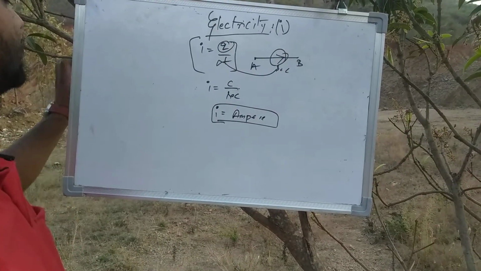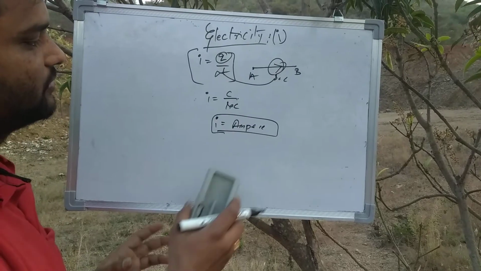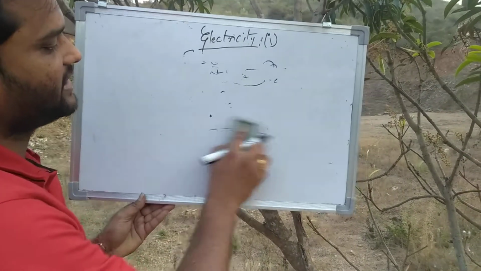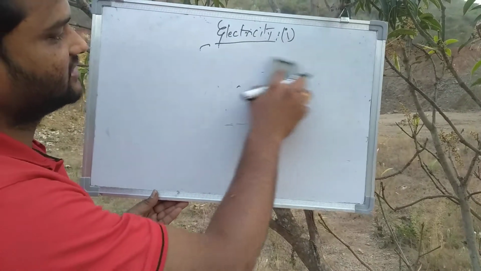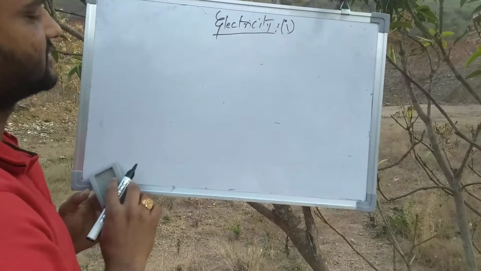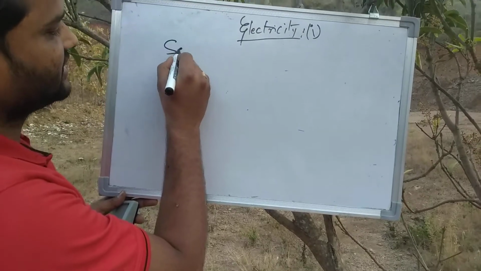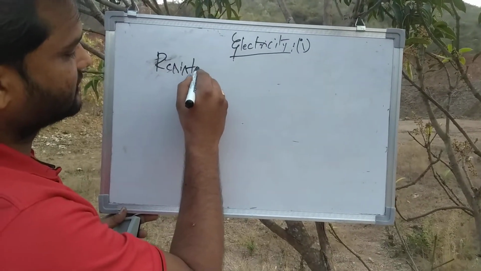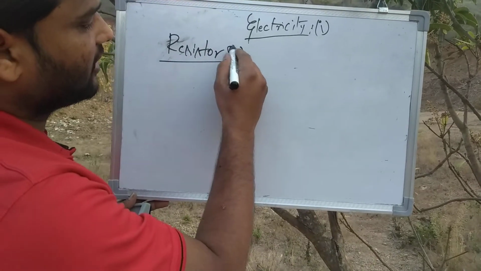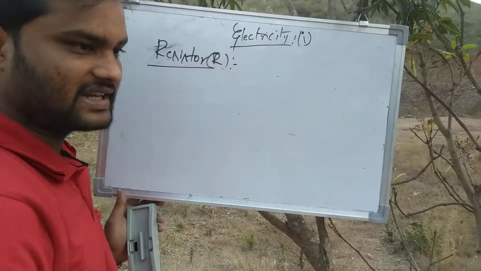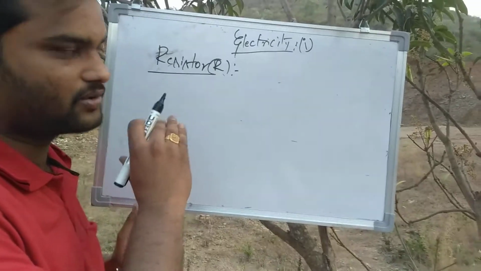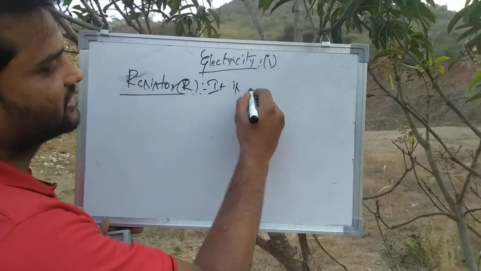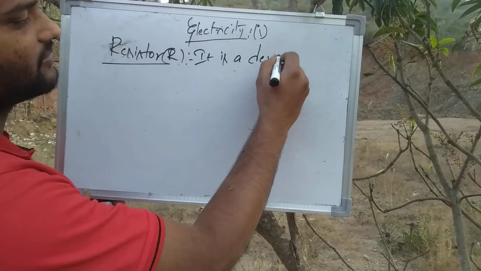The next concept, students, is very useful to you: the series and parallel connection of resistors. First, the resistor. We denote it with the letter R. A resistor is a main part and plays a good role in electricity. It is a device.